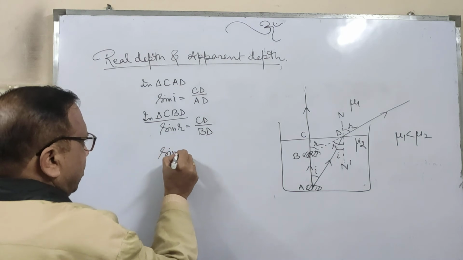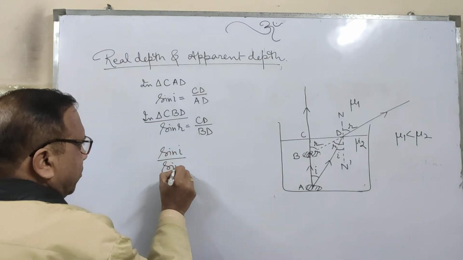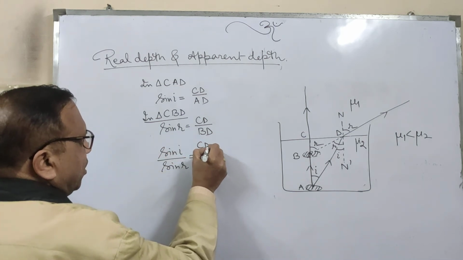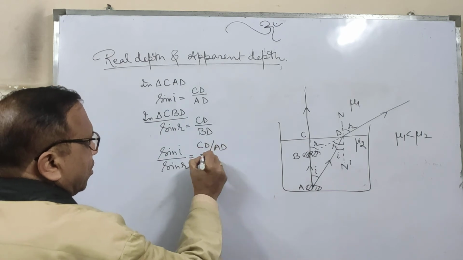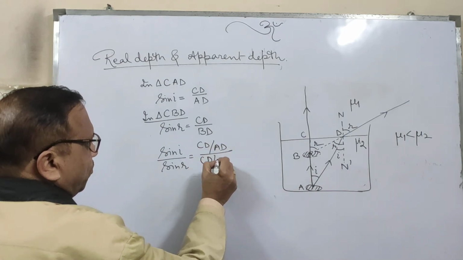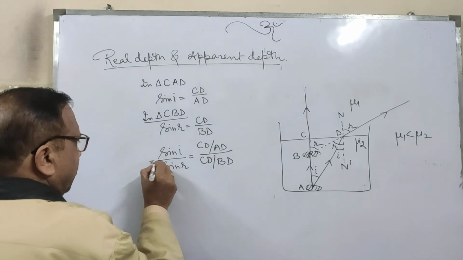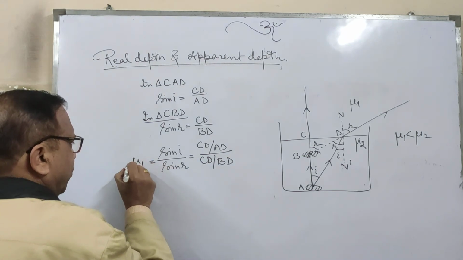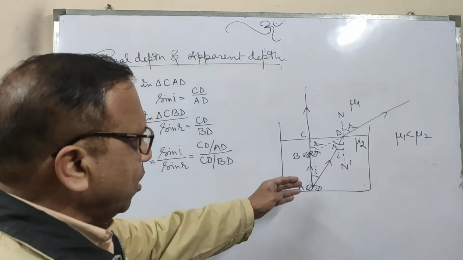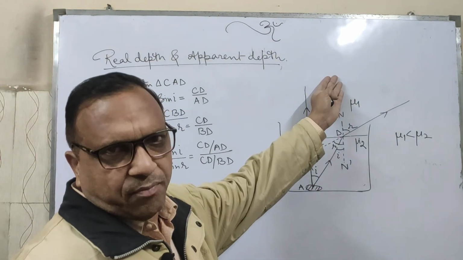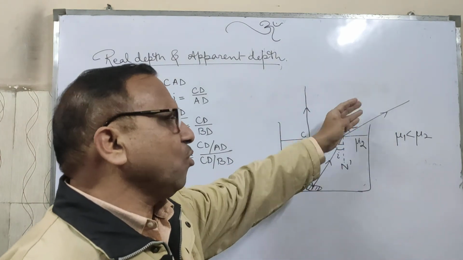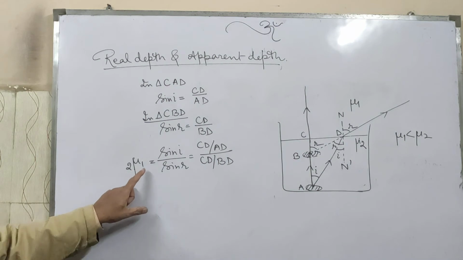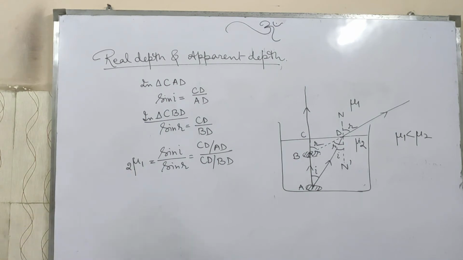So sin I by sin R will be CD upon AD divided by CD upon BD, or it will be refractive index of 1 with respect to 2, because the ray moves from the second to the first medium. So we take refractive index of 1 with respect to 2.